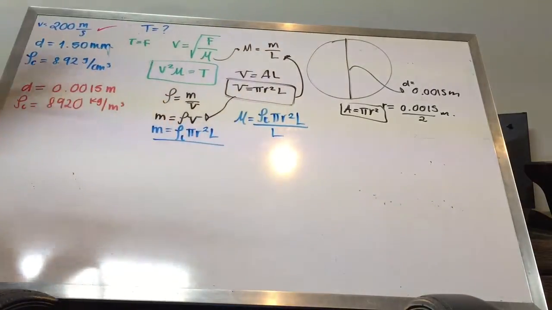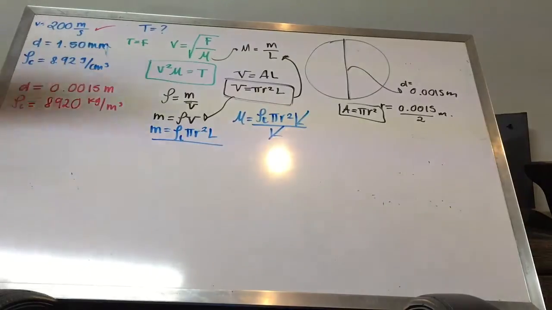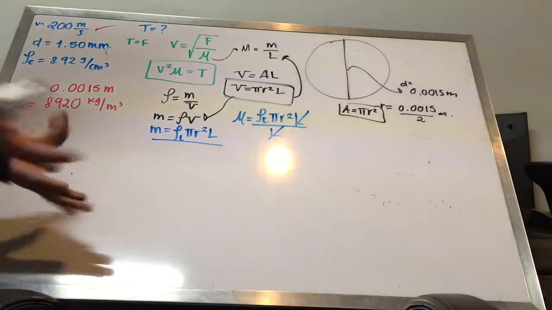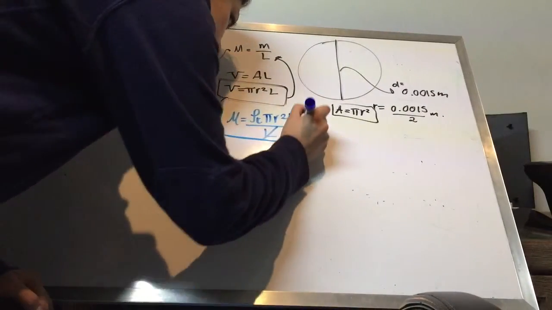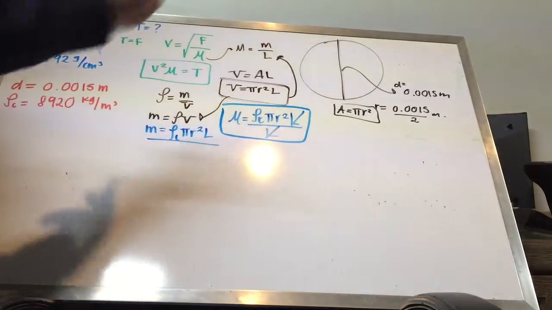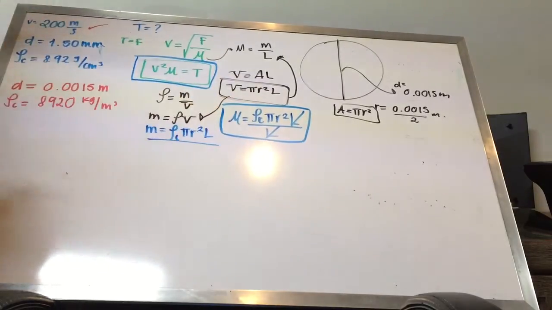So what are we going to do here? We're going to take out our lengths, because they are going to cross out, because dividing one by the same is going to be one. And now we can substitute this one right in our equation to get our tension.